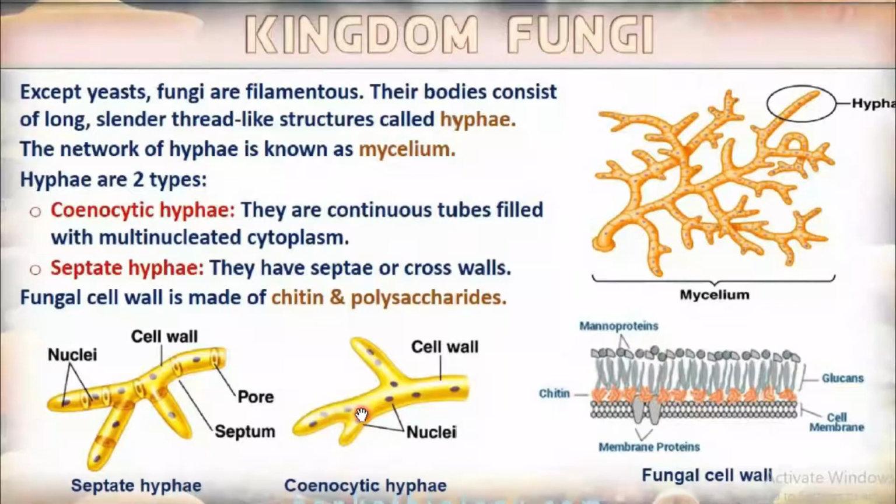If there are no septa, no cross walls, they are known as coenocytic hyphae. Then what about their cell wall? Fungal cell possesses a cell wall. In some fungi, it is made up of chitin. In others, it is made up of polysaccharides.